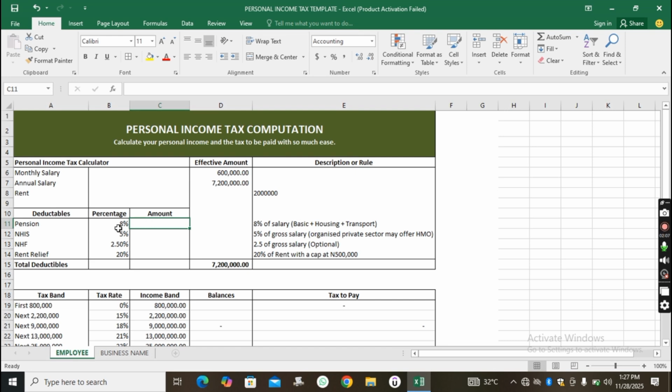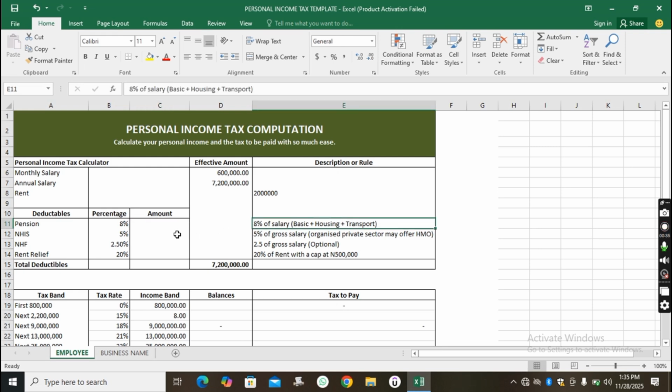Now, this pension, as I said, is 18%. The person who employed you pays 10%, and you, the employee, pay 8%. And this 8% is of what? It is 8% of basic, housing and transport, but we are going to merge them together. So we are doing a consolidated structure. Because some people will say you did not break it down into basic, housing, and transport. We are doing a consolidated structure.